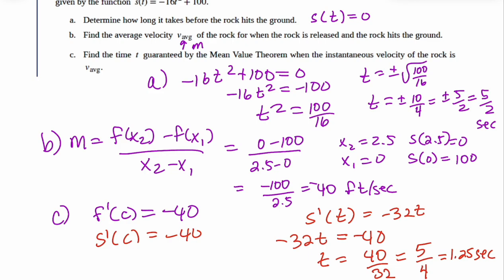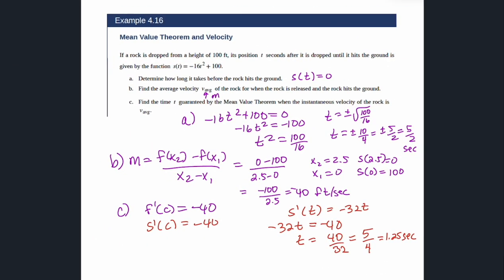And if you take a look at the picture, you would see that if you connected the ends and drew that slope, it's the same at that exact same spot at 1.25. So that's basically the mean value theorem and Rolle's theorem.